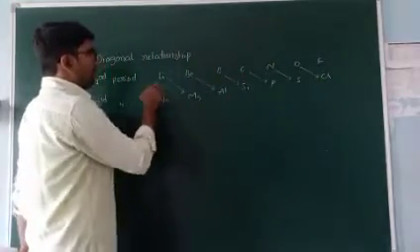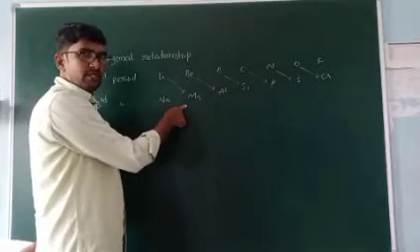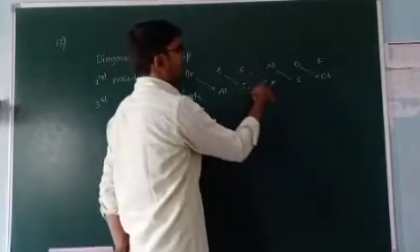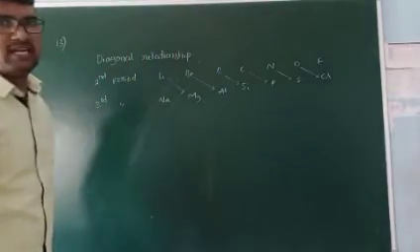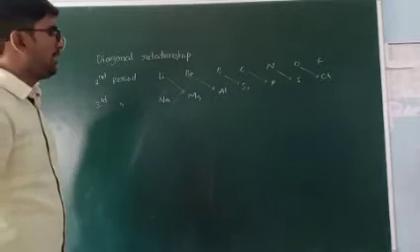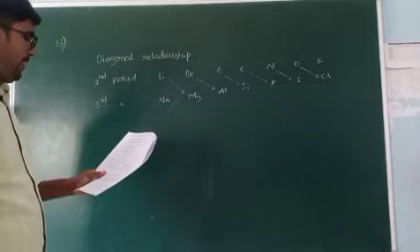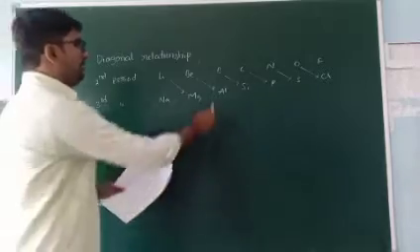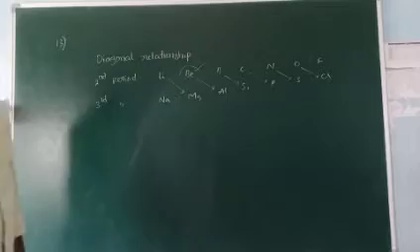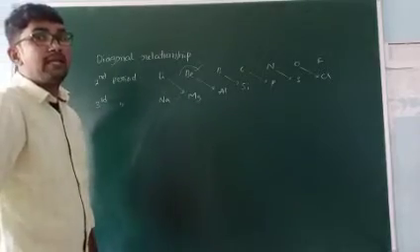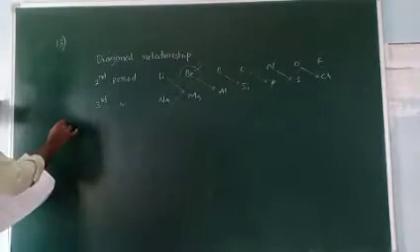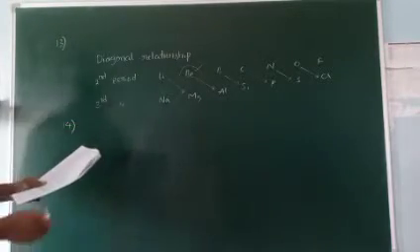Lithium and magnesium show similar properties. Beryllium and aluminum, boron and silicon, carbon and phosphorus show similar properties. This is called diagonal relationship. So aluminum is diagonally related to beryllium. So the answer is C.